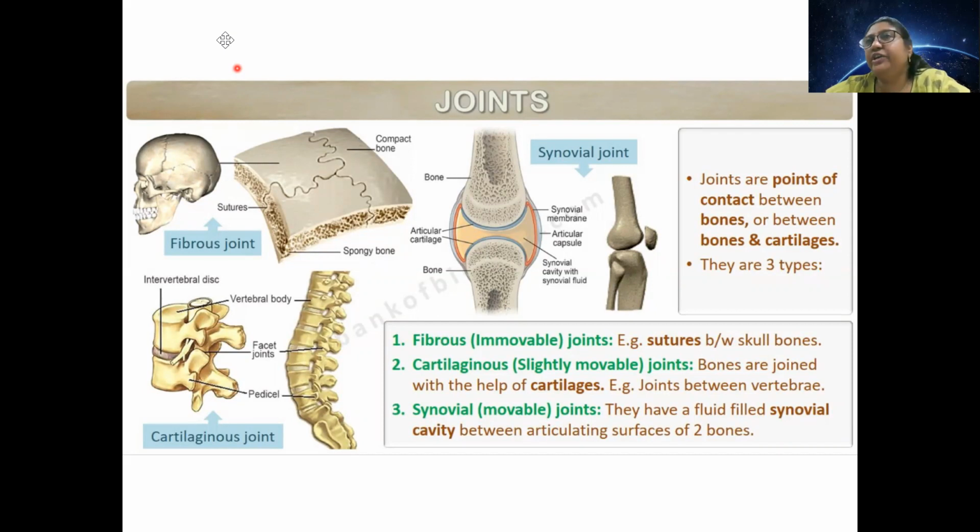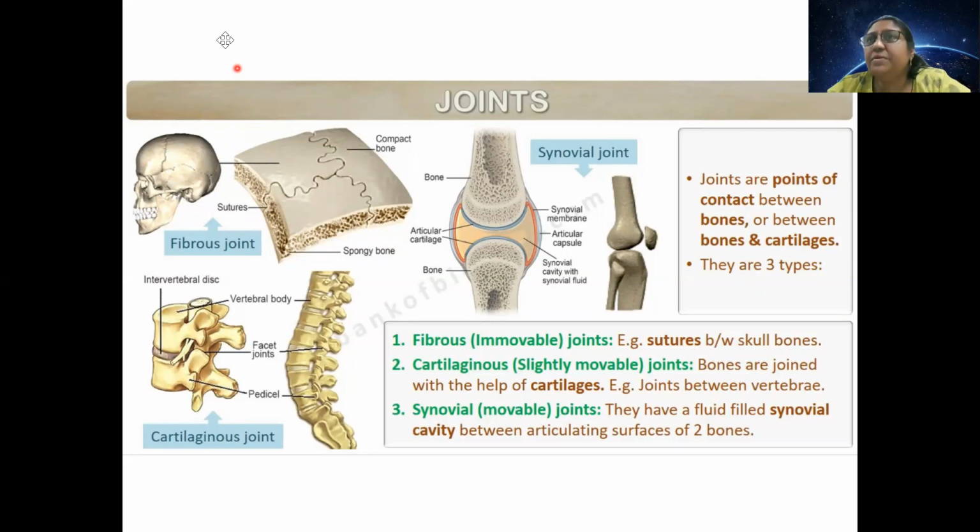Okay. Now we will talk about the joints. This is called the pectoral girdle. What does it contain? Clavicle and scapula. And the cavity where the humerus fits is the glenoid cavity. Next is the pelvic girdle, the lower one. There are 2 pelvic bones which are made up of ilium, ischium and pubis. Okay, ilium, ischium and pubis.